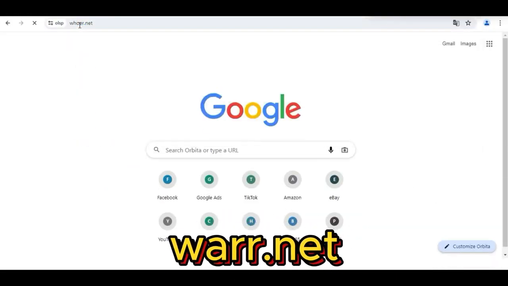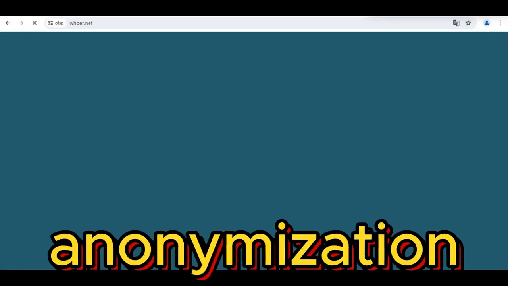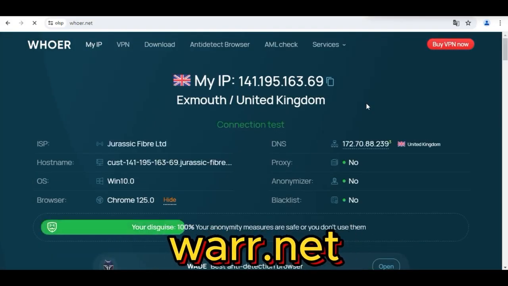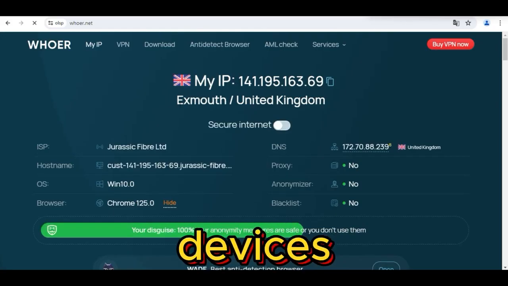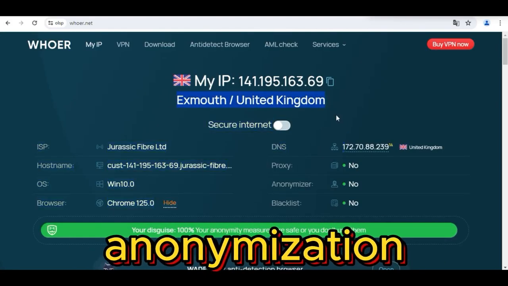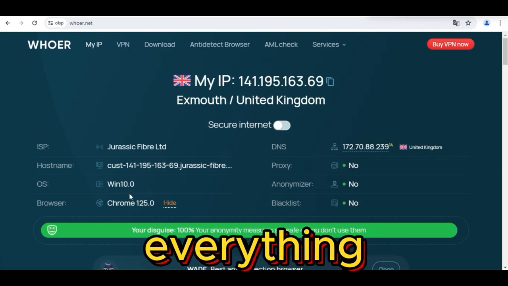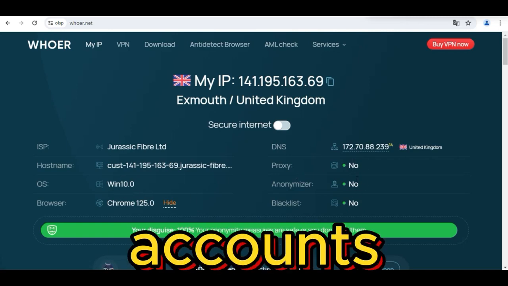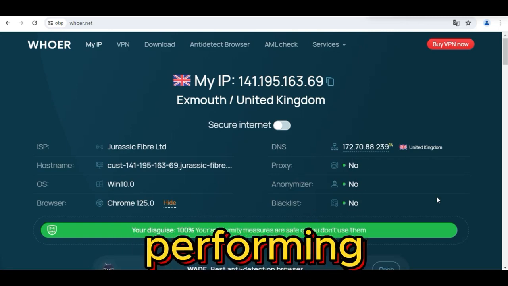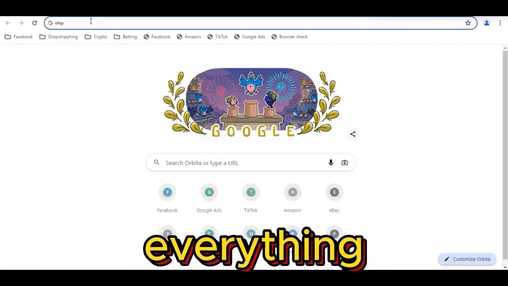Go to wower.net to check for IP address and anonymization. From wower.net, it shows we are using a Windows device. Proxy no, anonymization no, and we are safe 100%. You have to make sure everything is no before you start to create email accounts. So here we are, ready for performing self-clicking, since everything is okay.